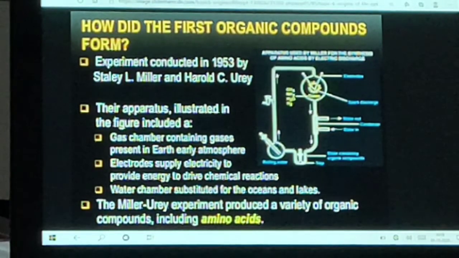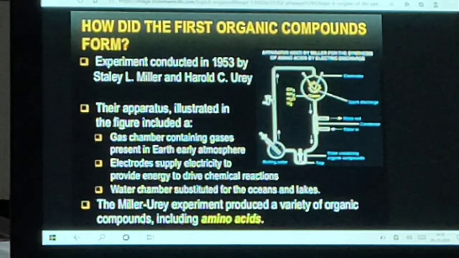An answer was suggested by the experiment conducted by Stanley L. Miller and Harold C. Urey in 1953. They assembled an atmosphere similar to that thought to exist on early Earth. This had molecules like ammonia, methane and hydrogen sulfide, but no oxygen, over water.